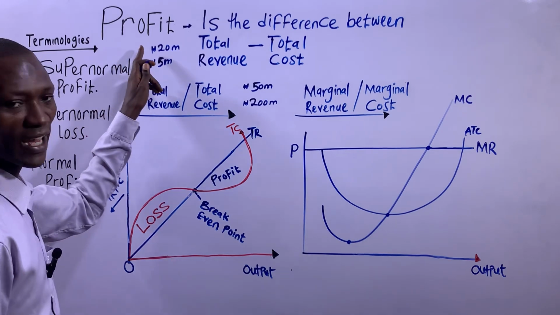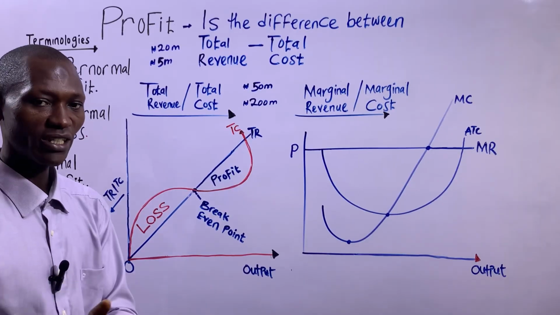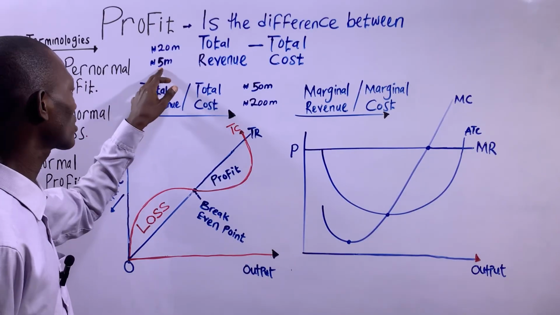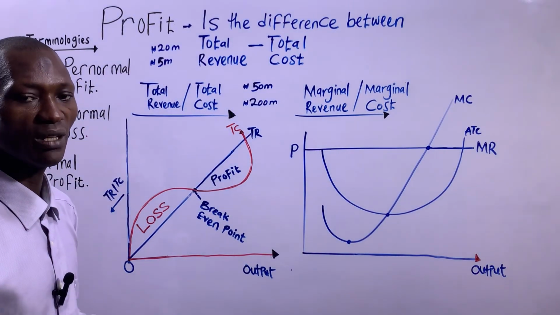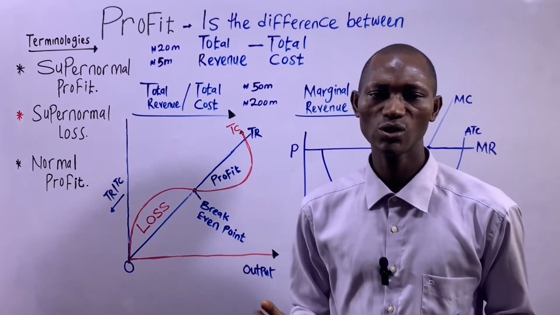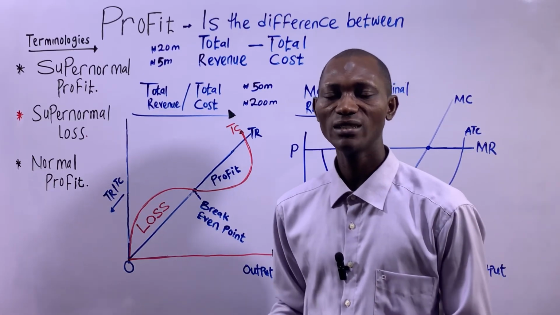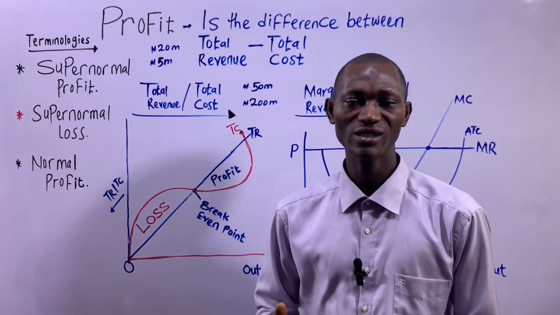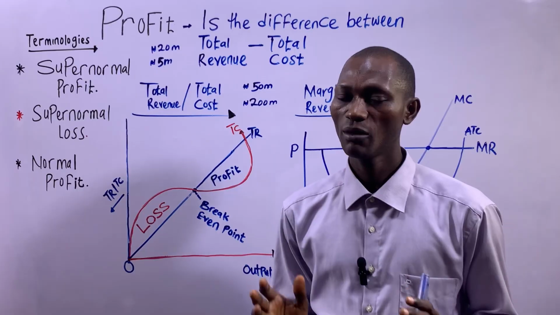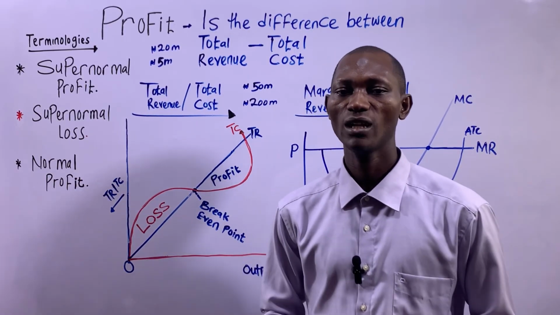So the difference between the actual loss made and the estimated loss, which the management had estimated, that this financial year we're going to be incurring a loss, then the difference between these two, which is 15 million, is considered the supernormal loss. To arrive at supernormal loss, it is the difference between total costs and total revenue. So when your total cost is greater than your total revenue, then what you have left is loss. But when the loss is more than expected, then we call that supernormal loss.